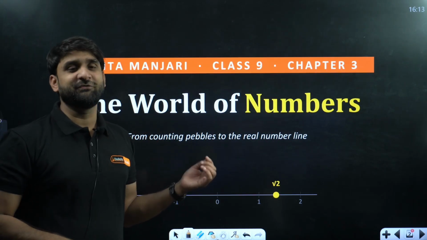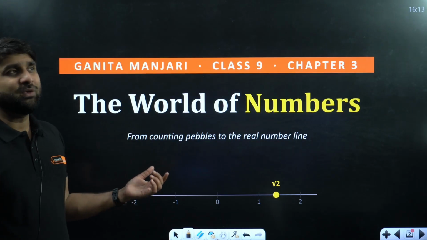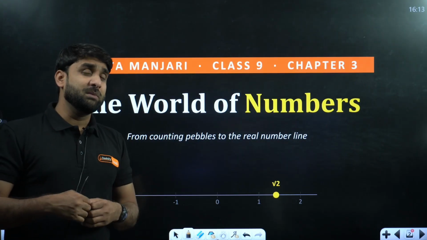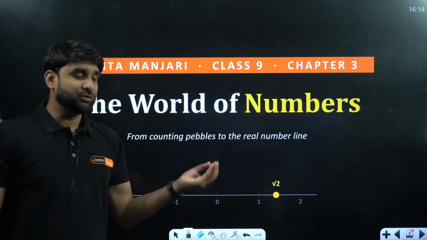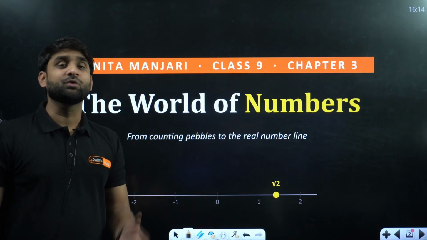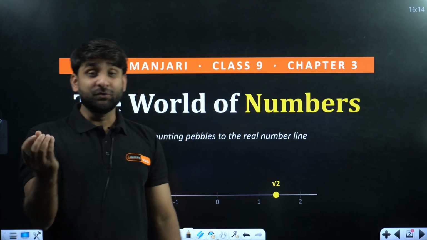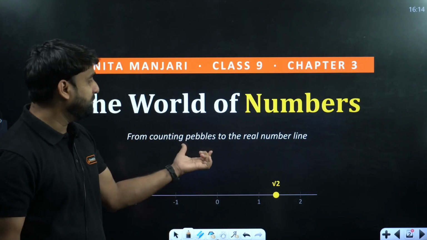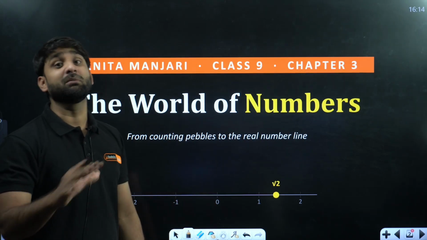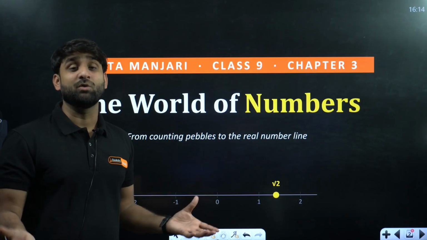So if we talk about the world of numbers, there are a few historical things. Basically, when you take the historical approach, I mean, 500 and 1000 years ago, how did the ancient people count? They didn't actually know the counting 1 2 3. To count the number of animals when they used to go out to graze them, they used to take pebbles and keep the pebbles in a pot, and according to those pebbles they used to count the numbers. So 1 2 3 were unknown to them. They didn't know the exact counting that we have at present.